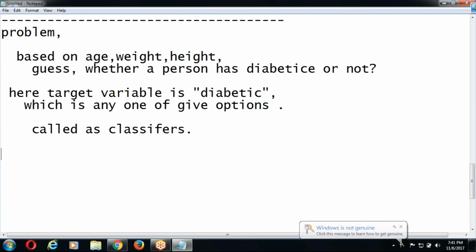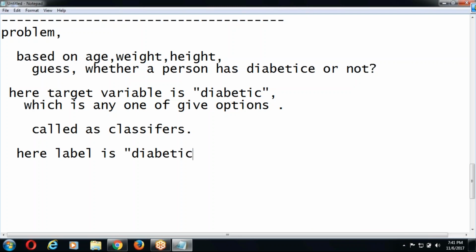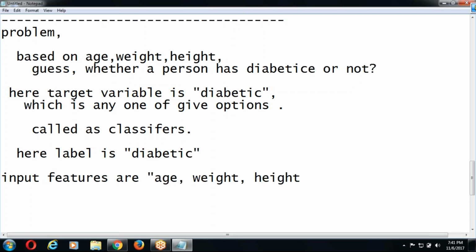Here the label is diabetic, and input features are age, weight, height.